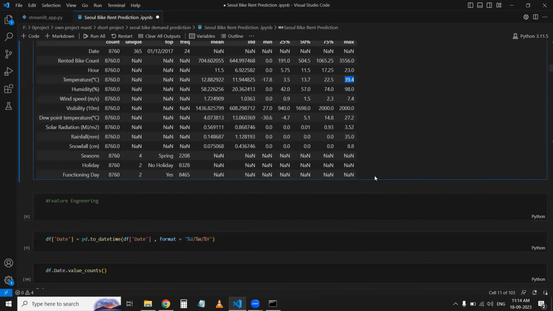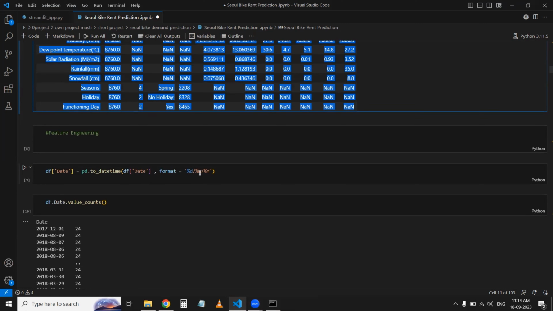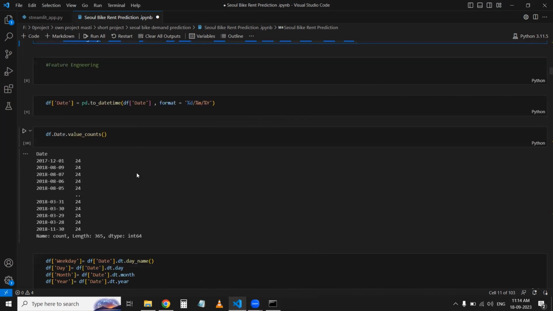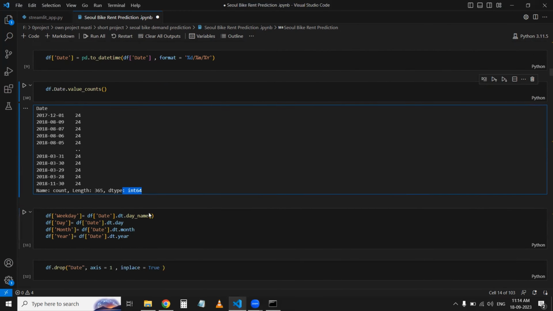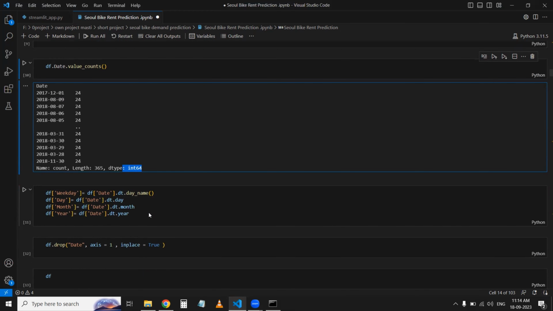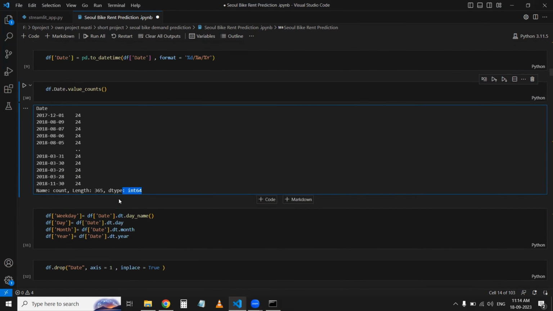I have converted the format of data into date and time and year. So here we can see that I have written the code pd dot to_datetime, and I've passed the date column. So that's why it gives this one. The date type is integer 64, and I have extracted some values from this particular column, which are day name, day, month, and year.